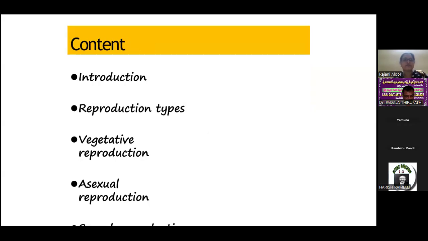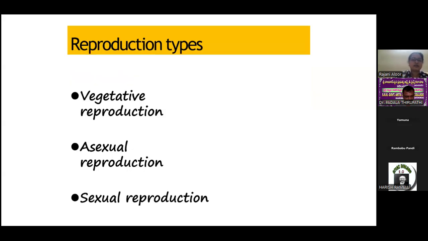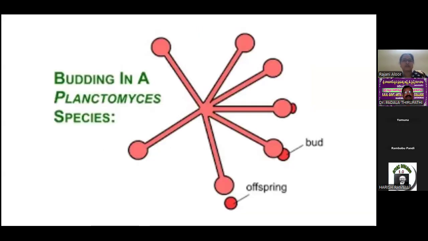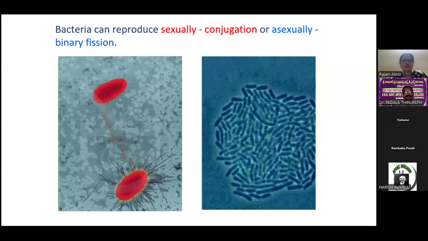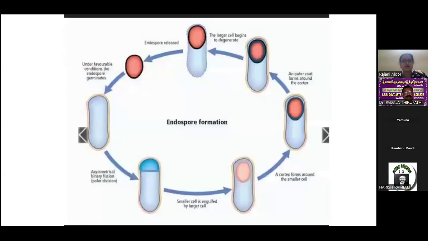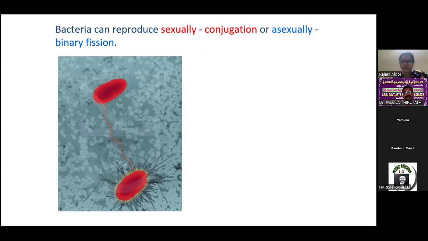Here I'll write down the types of reproduction. First one is asexual reproduction, which I'll explain first. After that come vegetative reproduction, budding and fragmentation, which I'll also explain. In asexual reproduction, the main important method is binary fission. One second, I'll show the diagram.